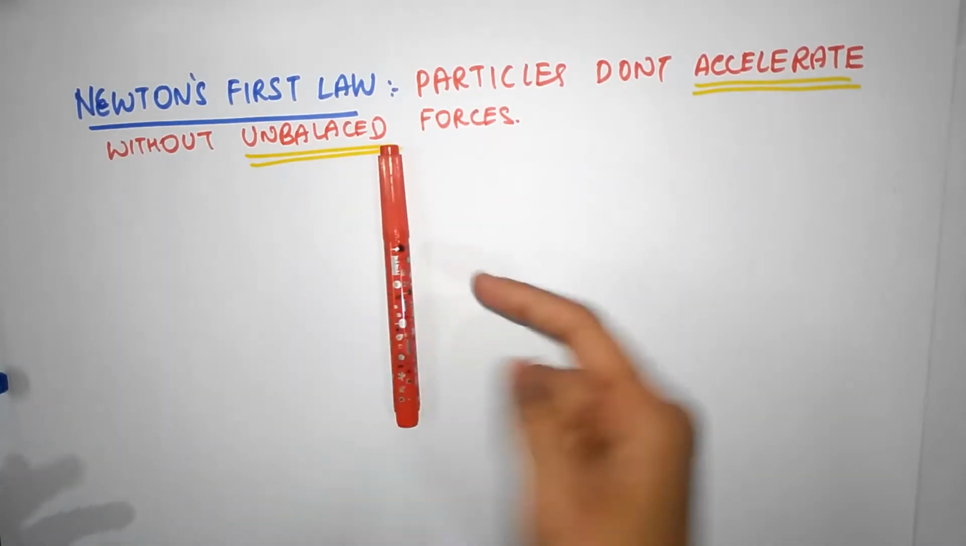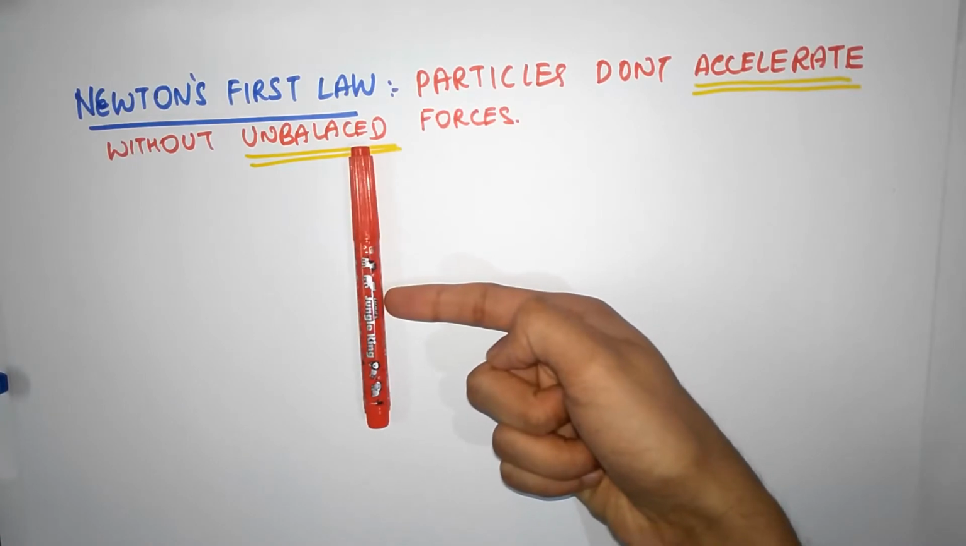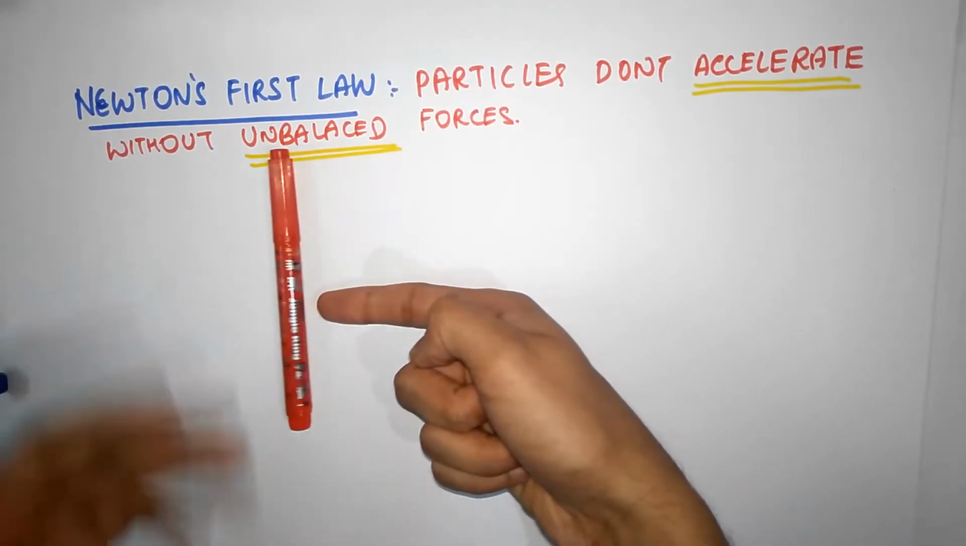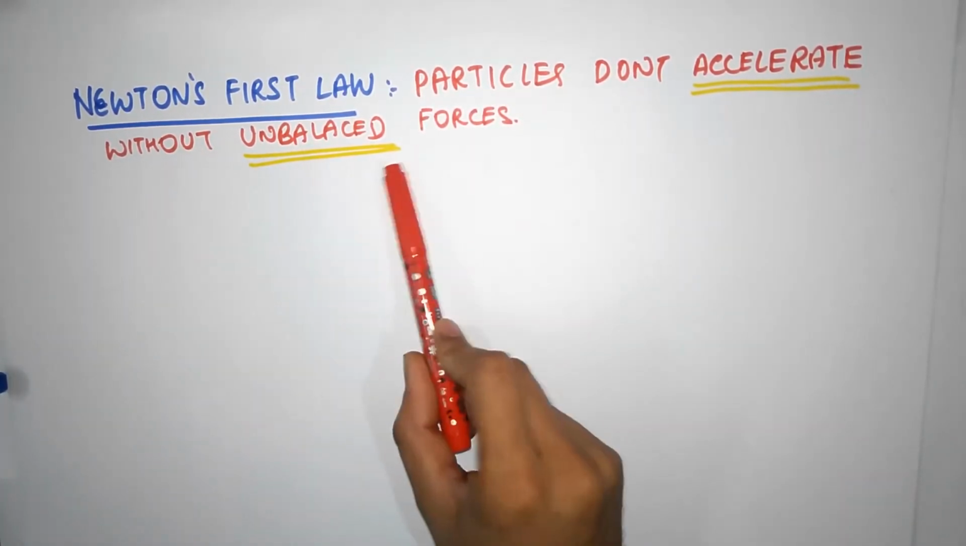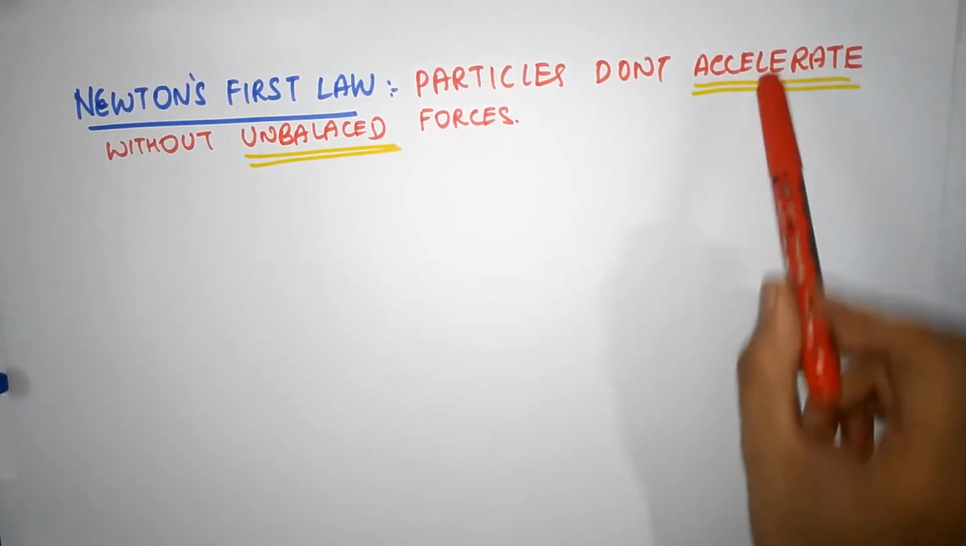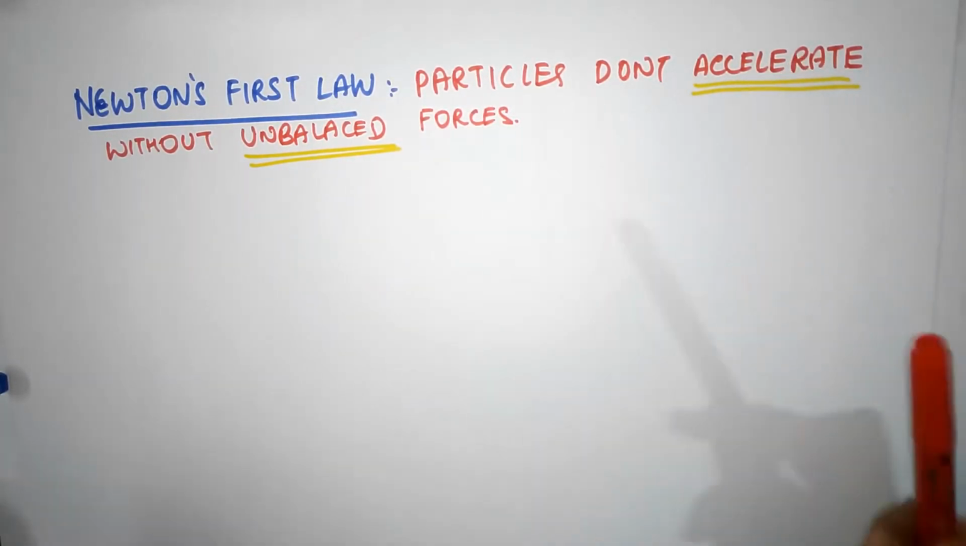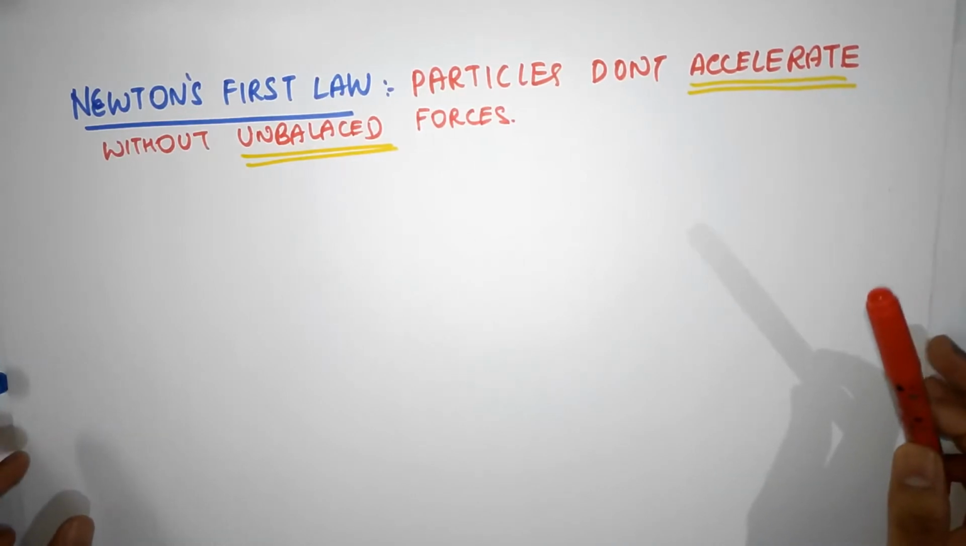Now, if there's an unbalanced force, that means, for example, there's a force acting this way, and there's no one to counter that force, then we will say particles accelerate. It doesn't mean that particles will move like what most of us like to believe.